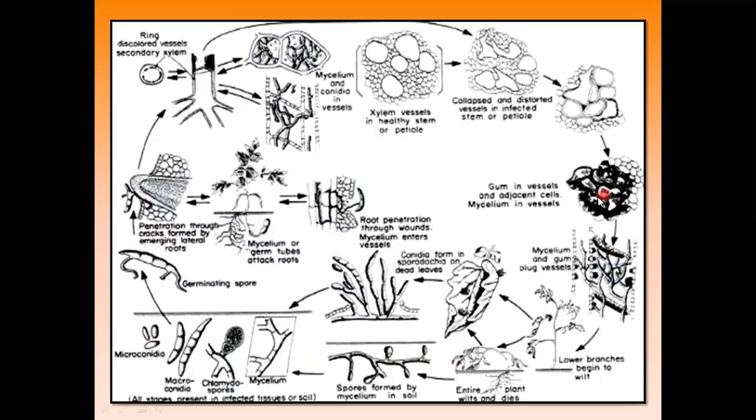Then this is the disease cycle of the vascular wilt of cotton. Means these are the infected plant debris in the soil, where vegetative spores are present. These vegetative spores directly infect the root portion of the growing plants. The root portion is totally infected, and the mycelia grow inside the stem portion.